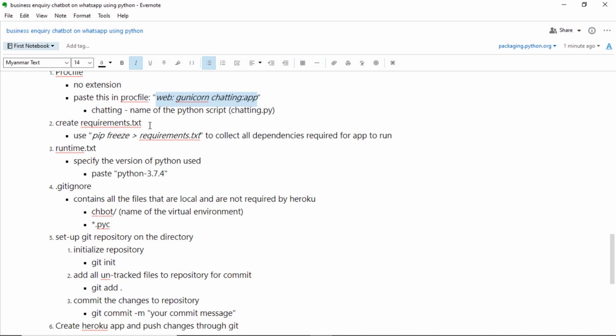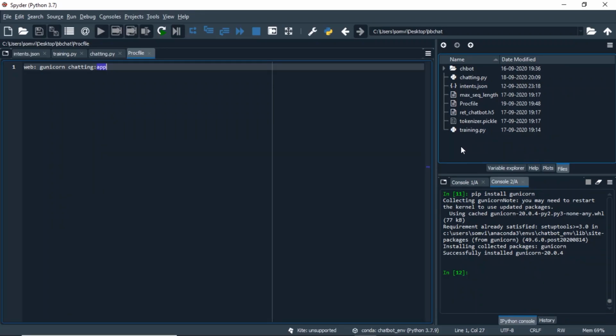Once we are done with the Procfile, we need to create a requirements.txt file where it will hold all the third-party dependencies that are required to run our program, for example TensorFlow, NLTK, Gunicorn, etc. Let's create our requirements file.